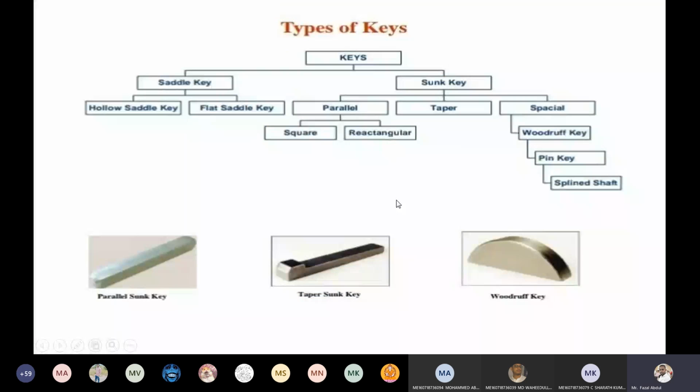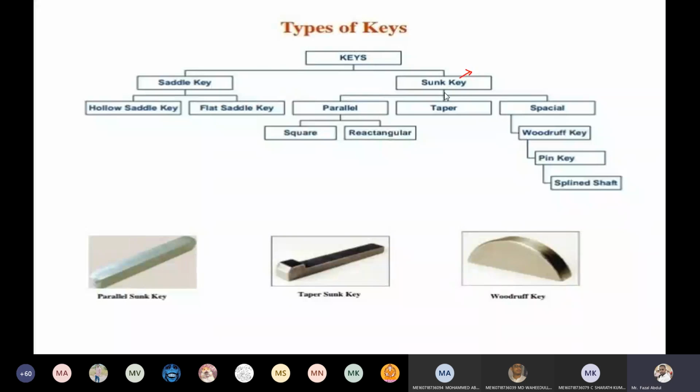Here is the classification tree diagram I drew. Generally, the keys are divided into sunk keys and saddle keys. Go through them one by one. First is the sunk key. This classification is based on dimension and on usage, meaning how much load capacity these keys can sustain. Based on these parameters, the keys are classified.